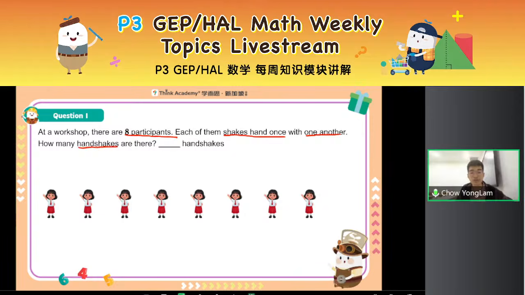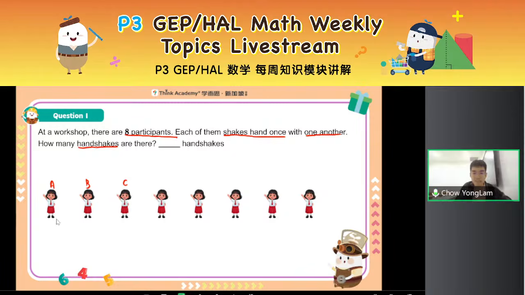As you can see over here, teacher Yonglam has already drawn up the 8 participants for you, and you will notice that teacher Yonglam is drawing them in a row. How is this going to help us? Let's say I have 3 students, to make it simpler. A, B, and C. Among them, I want each of them to shake hands with one another.